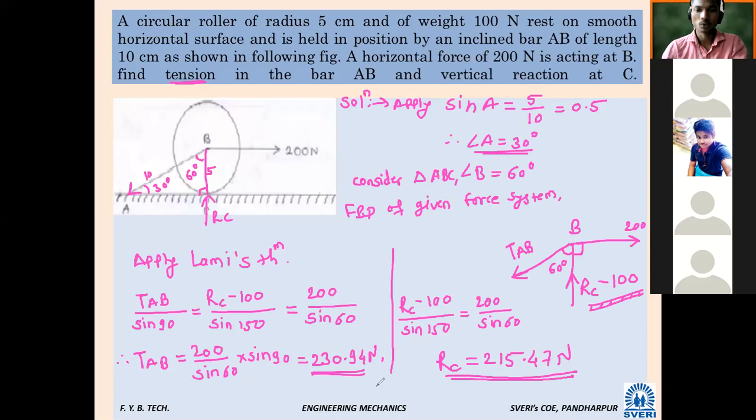The problem is very simple. Only RC minus 100, and the remaining angles you can find. Here the radius is given as 5, and the length AB is also given. So you can find it easily. Have you understood? Yes, sir.